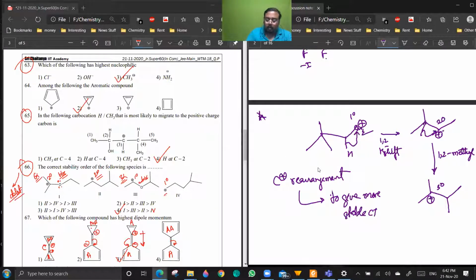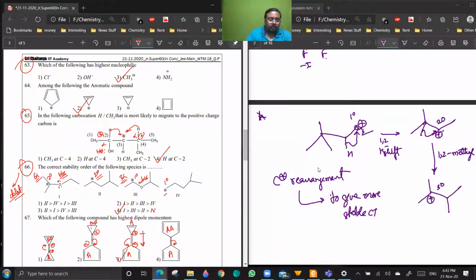This is totally out of syllabus. Whenever you are thinking of a methyl shift or any shift, you have to look for the adjacent atom, meaning the alpha atom. Either an alkyl group or hydrogen connected to the alpha atom can migrate. If this migrates, you get a 3 degree carbocation. If this migrates, then you get a plus charge here and you get back bonding stabilization. So the hydrogen connected at C2 will migrate. Getting the point?